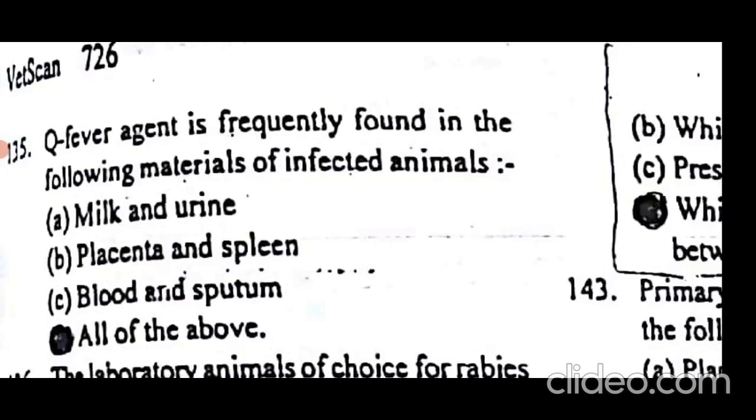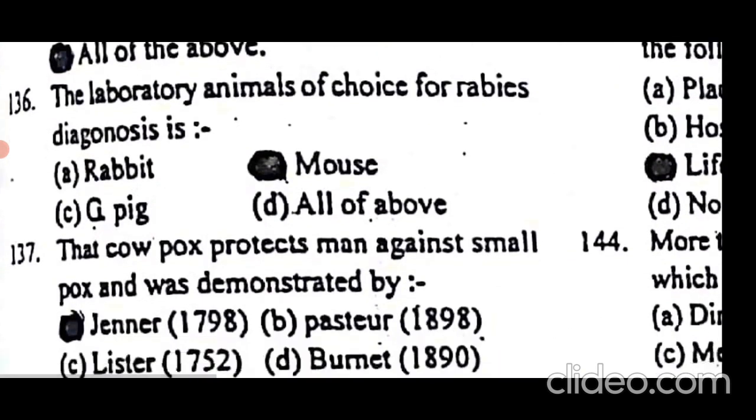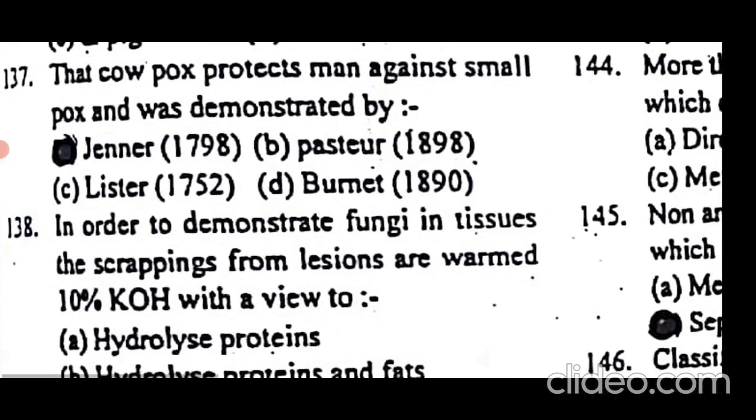Q fever is frequently found in which of the following infected materials? Q fever agent is found in milk and urine, placenta and spleen, blood and sputum, meaning all the natural secretions and excretions. The laboratory animal of choice for rabies diagnosis is mouse. Mouse is used to diagnose rabies in laboratory conditions.